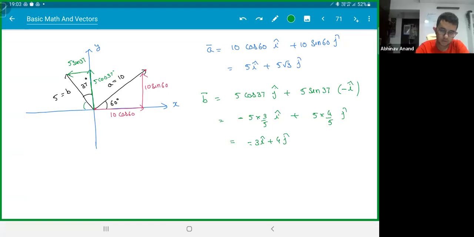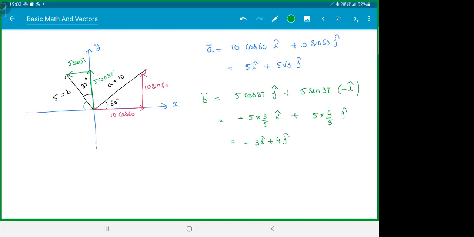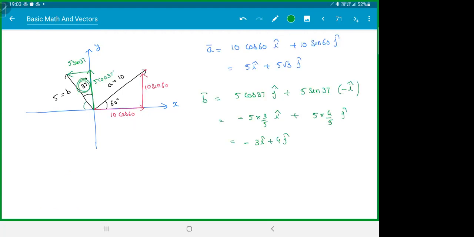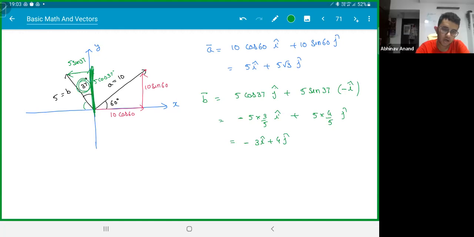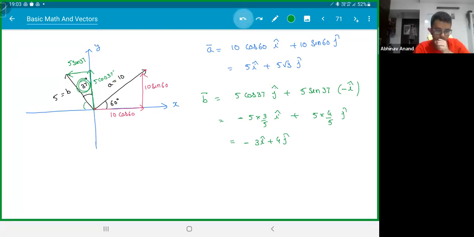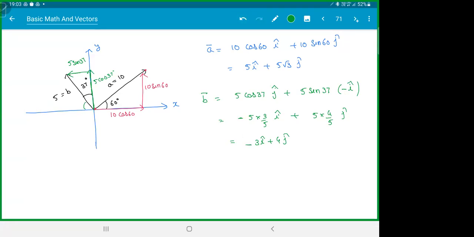Right, Malika? So how could we write cos j cap, isn't cos the x-axis? Don't by heart it. In this case, when you take a vertical angle, for 37, who is the adjacent side? This one, right? And that is pointing which direction? So that is j cap, right? Are you getting my point? There is nothing like cos is j and sine is i cap. Cos and sine are simply the adjacent side and the opposite side. Now your adjacent side can be in the y direction, your adjacent side can be in the x direction. So you have to see which way it is pointing and accordingly keep i and j. Is this making sense, everyone? Anyone confused with this? Please ask me.